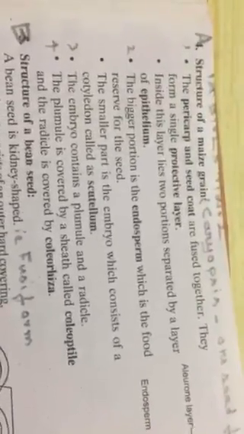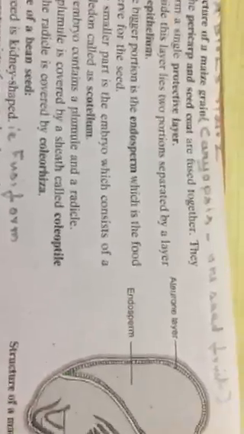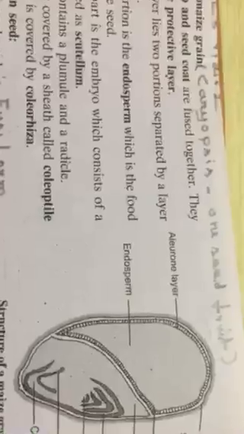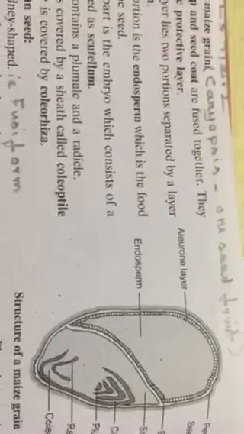Now we focus on the structure of maize grain with the diagram and write down these points. Okay, point number 1, the pericarp and seed coat are fused to form a protective cover or layer. The second point, the biggest portion is the endosperm. See, the outer layer is aleurone layer.